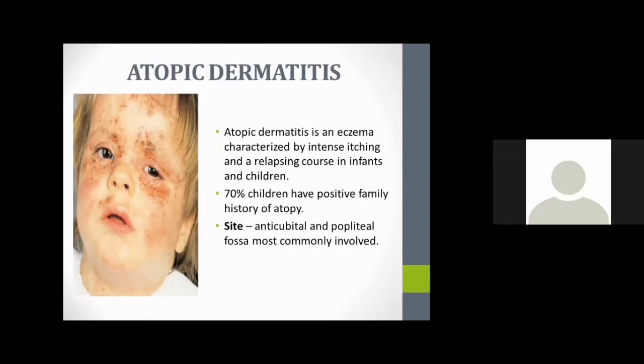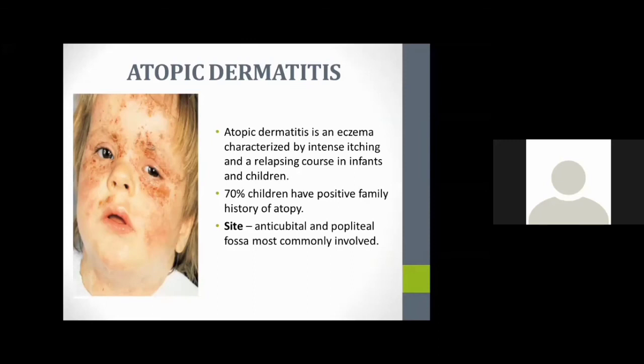And atopic dermatitis, this is an important skin manifestation in children. It is a kind of eczema characterized by intense itching and a relapsing course in infants and children. And 70% of children have a positive family history of atopic dermatitis. Mainly the antecubital and popliteal fossae are most commonly involved.